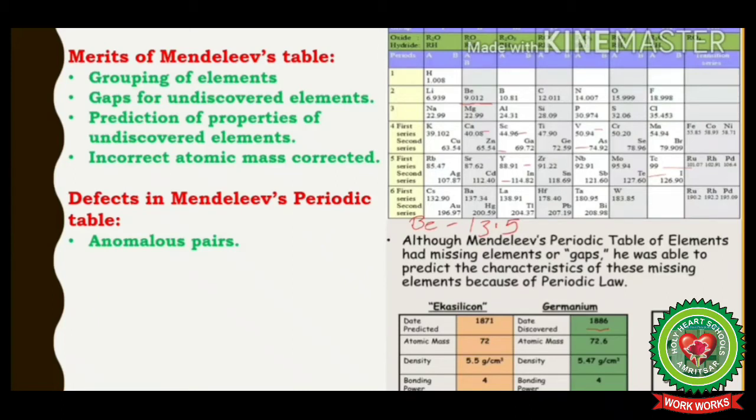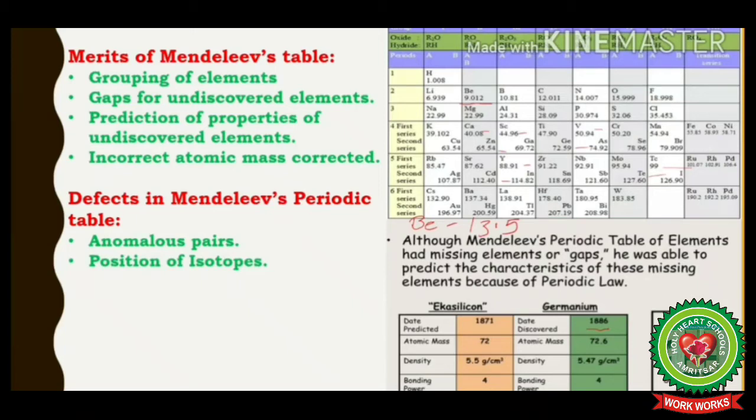For example, argon with atomic mass 39.9 comes before potassium with atomic mass 39.1. Similarly, cobalt with atomic mass 59.9 precedes nickel with atomic mass 58.6. In the same way, tellurium with atomic mass 127.6 comes before iodine with atomic mass 126.9. So these anomalous pairs contradicted Mendeleev's periodic law.